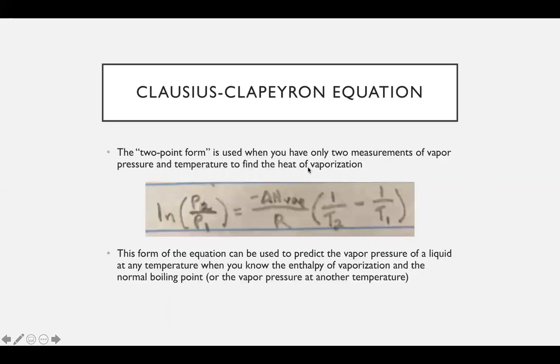Then there's also the 2-point form, and it's used when you have just two measurements of vapor pressure and temperature, and you can either use it to find the heat of vaporization, or you can also use it to find values for temperature and pressure as well. So you have the natural logarithm of P2 over P1, the final pressure over the initial pressure, equal to negative delta H vap over R times 1 over T2, the final temperature, minus 1 over T1, the initial temperature. And as I said before, this form of the equation can also be used to predict the vapor pressure of a liquid at any temperature when you know the enthalpy of vaporization, and also if you know the normal boiling point or the vapor pressure at another temperature.